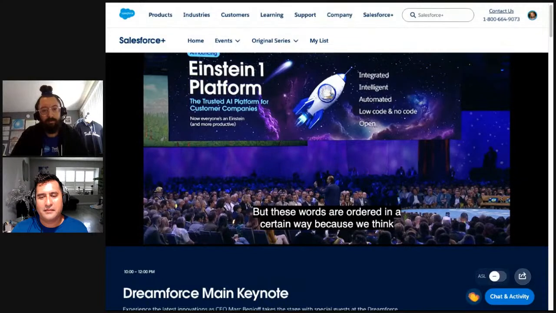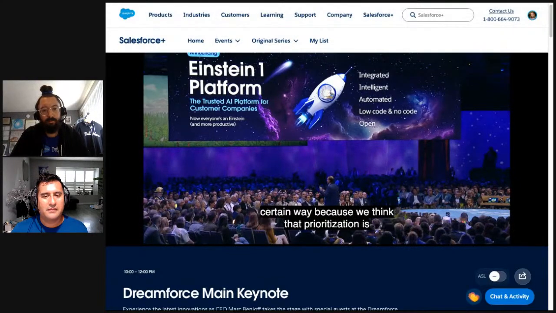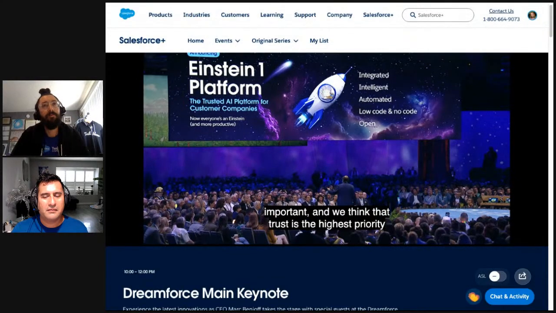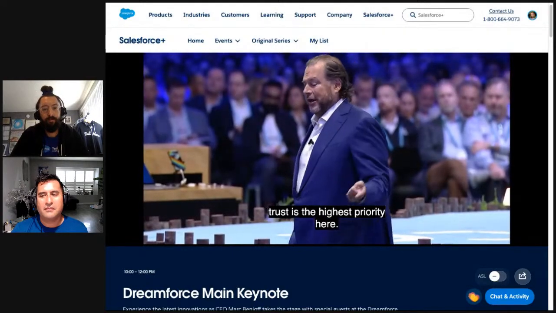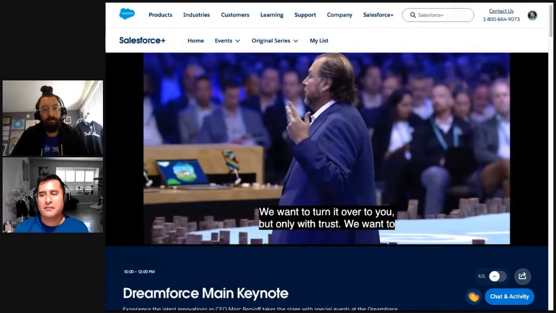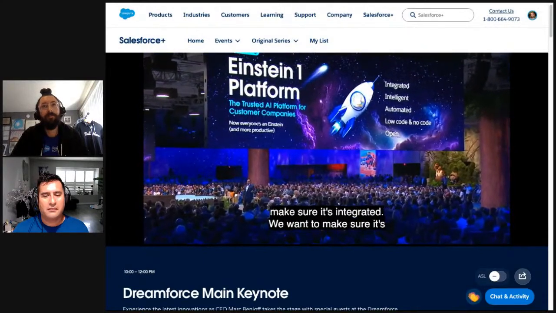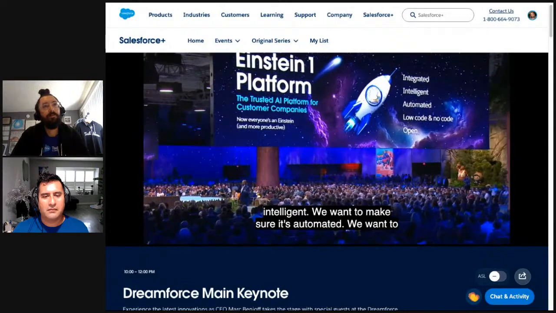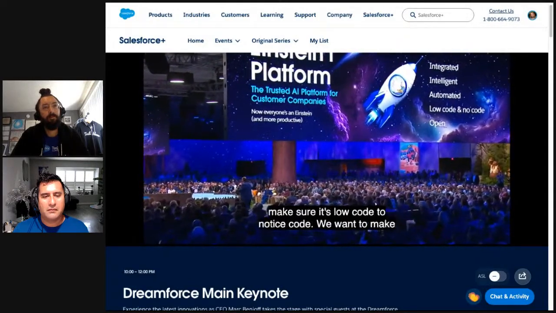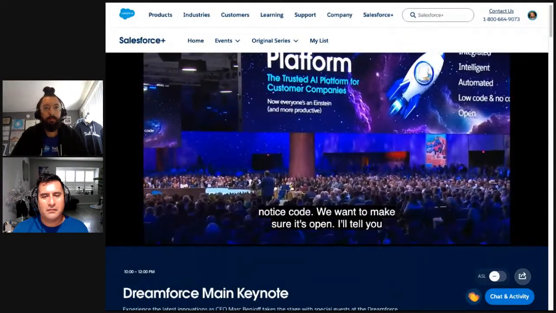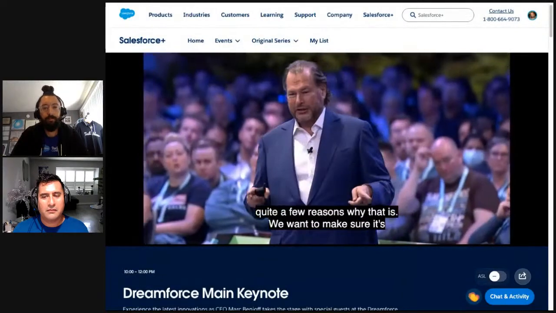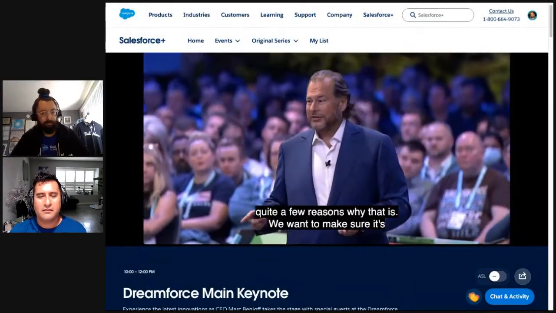and we think that trust is the highest priority here. We want to turn it over to you, but only with trust. We want to make sure it's integrated. We want to make sure it's intelligent. We want to make sure it's automated. We want to make sure it's low code and no code. We want to make sure it's open. And I'll tell you quite a few reasons why that is. We want to make sure it's integrated because we want to make sure all of the applications at Salesforce are